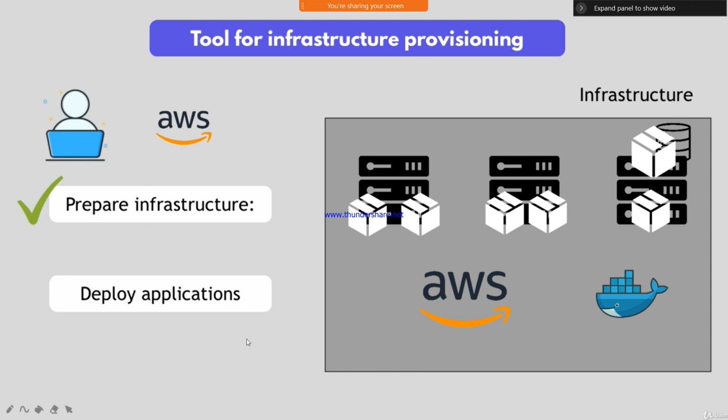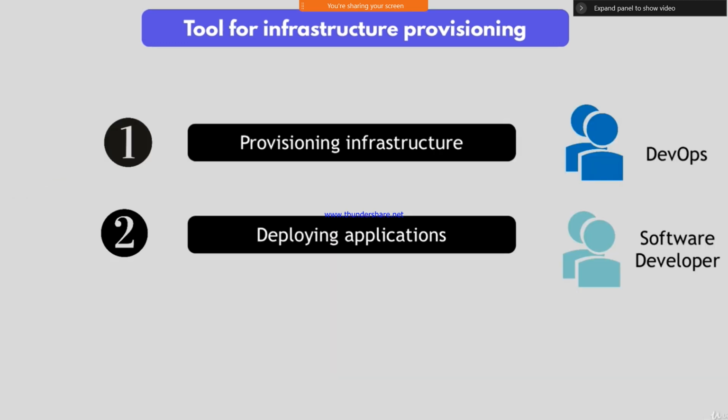Assume my infrastructure is ready. In this infrastructure you need to deploy your applications, yes or no? If you want to deploy your applications, we should follow these two steps. The first one is provisioning infrastructure. Provisioning infrastructure is the responsibility of DevOps persons, and deploying your applications is the responsibility of software developers. The DevOps persons and the software app team should communicate with each other.